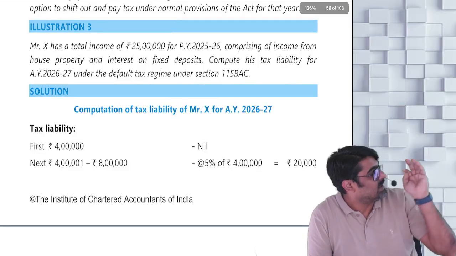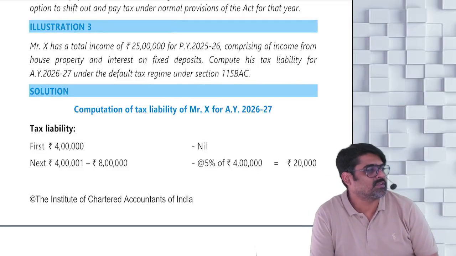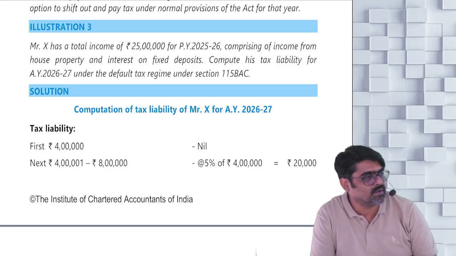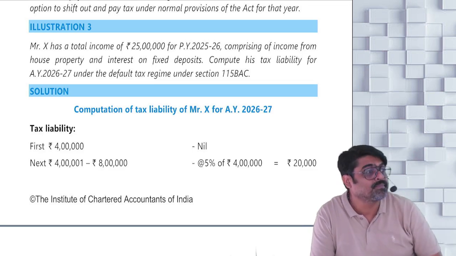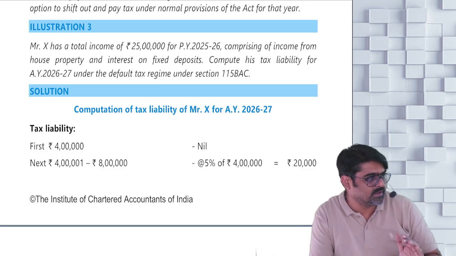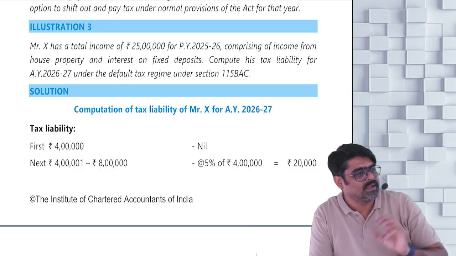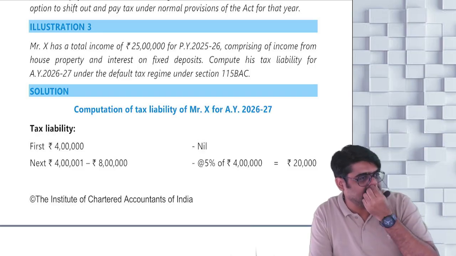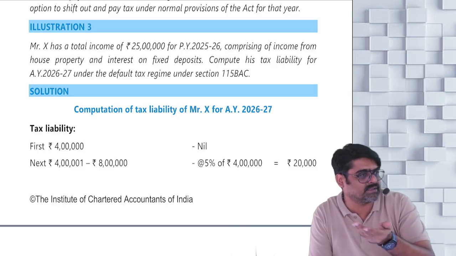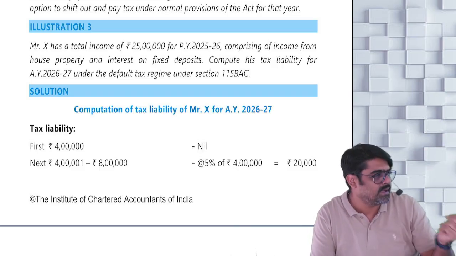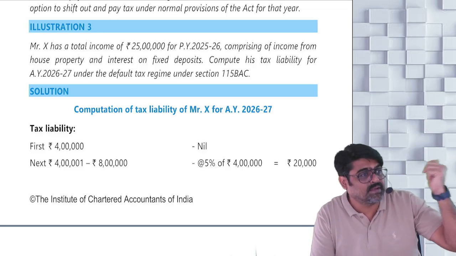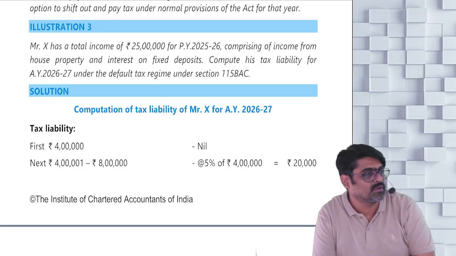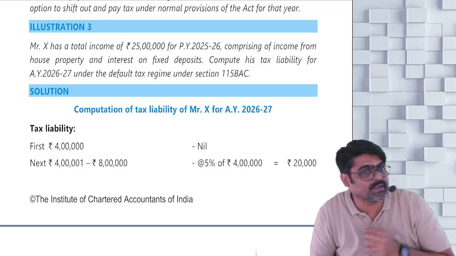Now see, from this illustration now, the calculation of tax liability and everything is starting. You know how to calculate the tax liability and all? How to calculate the tax liability? First of all, you will calculate your total income. Because I need to tell you this, only then I will be able to teach you the concept of partial integration. So if you want to learn the partial integration, first you will have to know how to calculate the tax liability. That I have already told you in the very first lecture, how to calculate the tax. To calculate the tax, first you will have to calculate the total income.